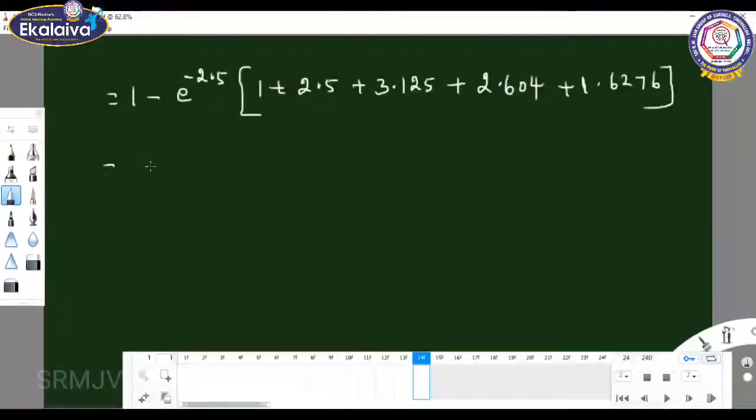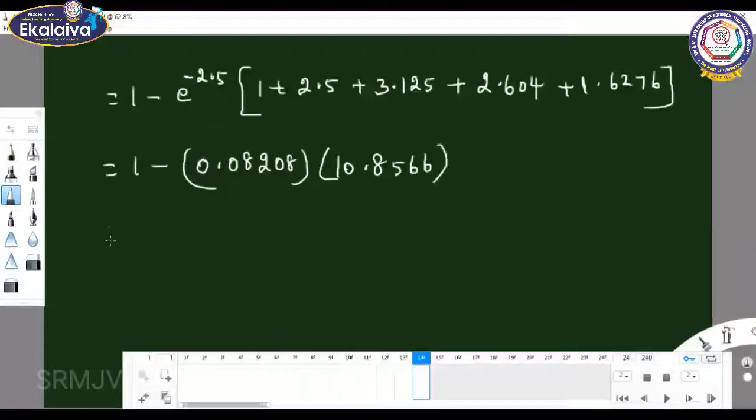So what is the answer for this? Equal to 1 minus e power minus 2.5, whose value is 0.08208, into, when we add all these values, 10.8566.